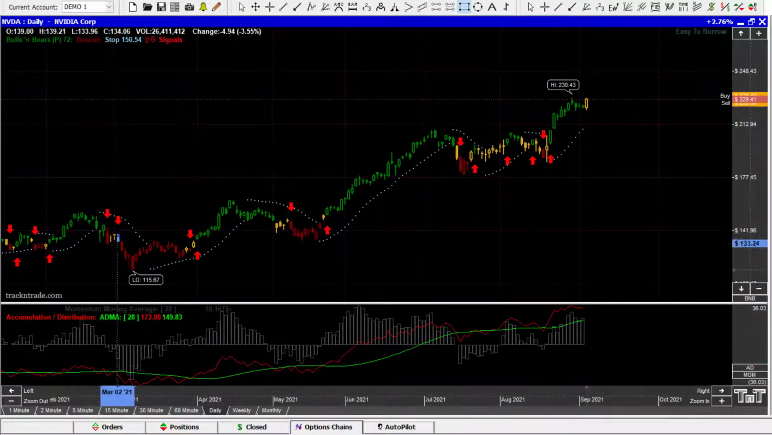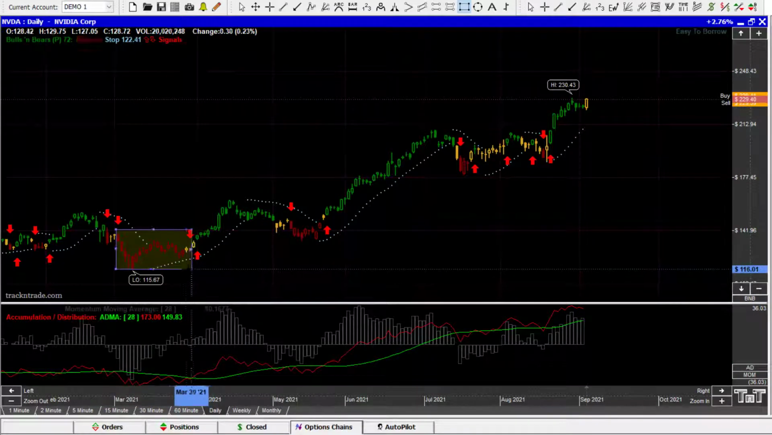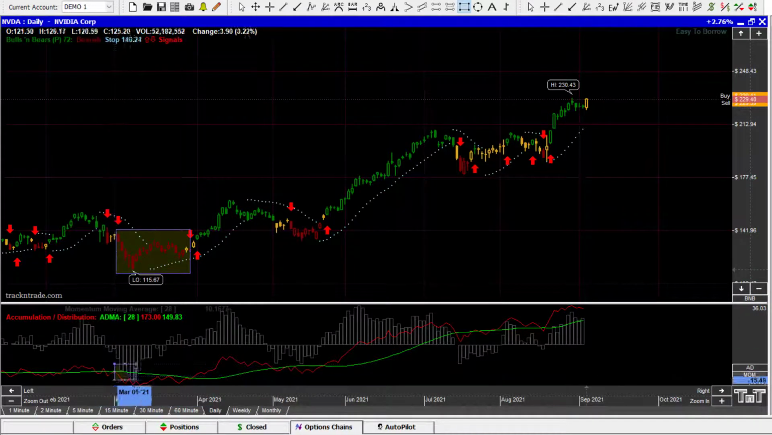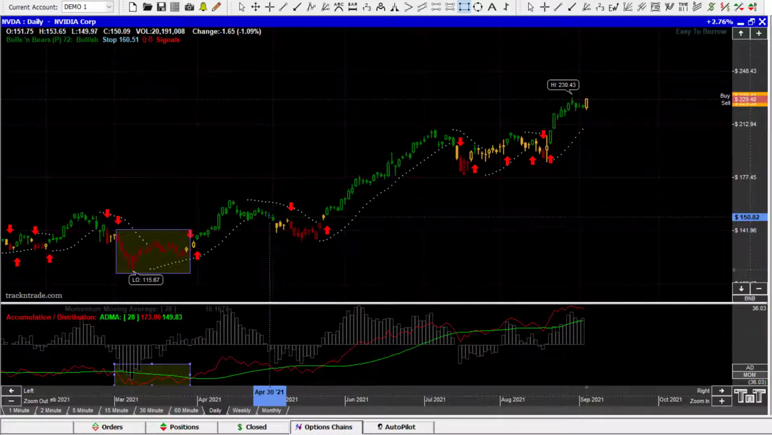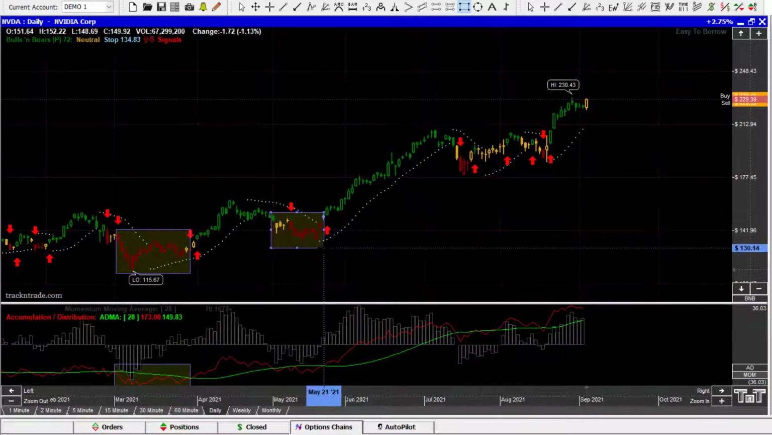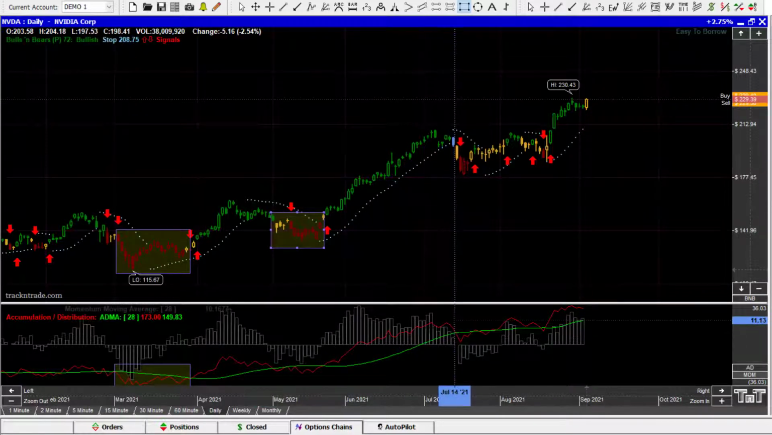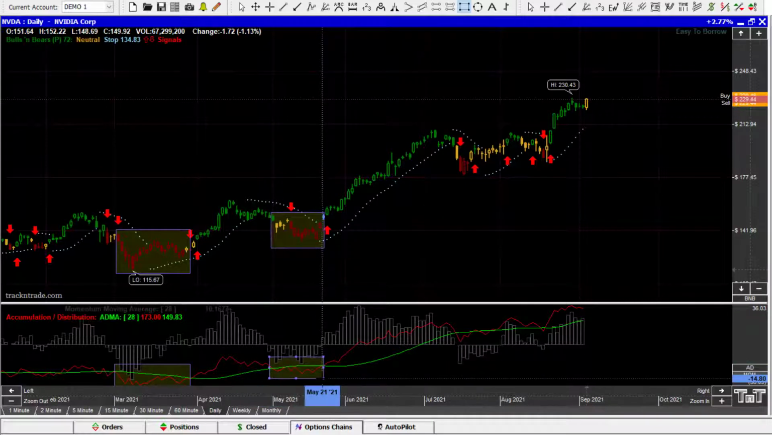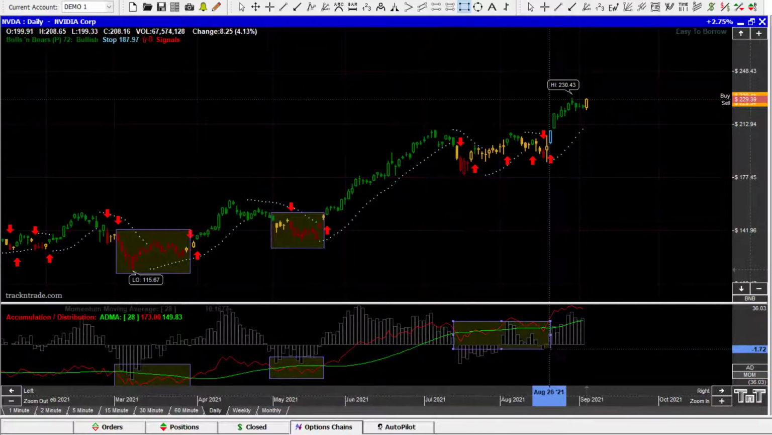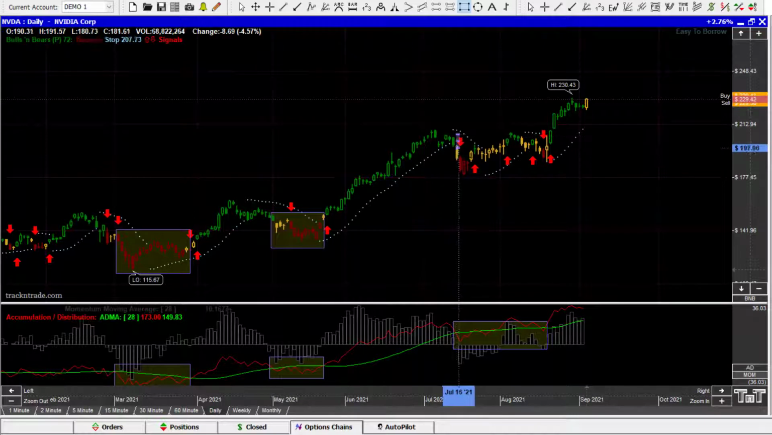Let's go back a little bit farther. We can see right here was a nice accumulation box on our indicator. And here was another one right here on our indicator. And then here was another one right here on the indicator. Let's draw that one in there. We got this one here, this one here.